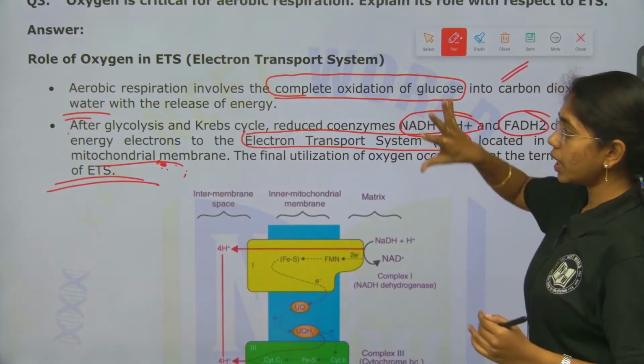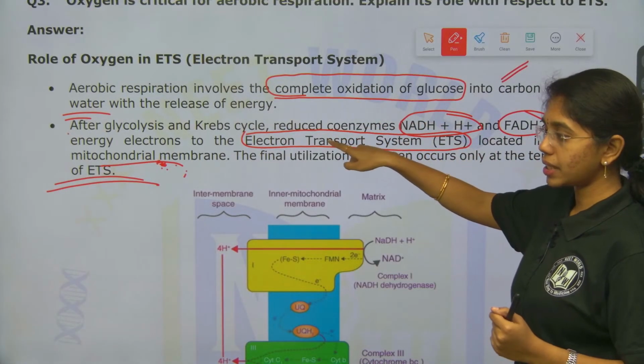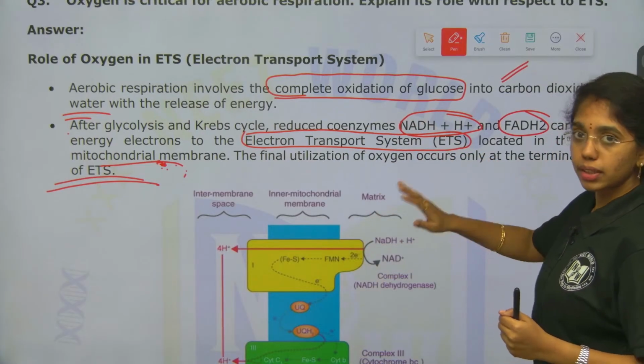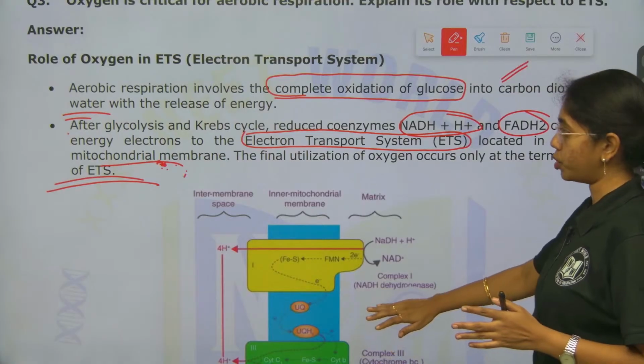Here also, after the introduction of ETS, where is it happening exactly? In the inner mitochondrial membrane, and then you have to draw the proper diagram of the electron transport system.